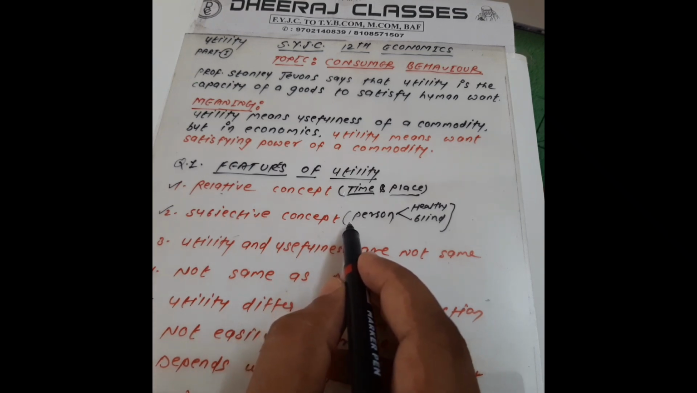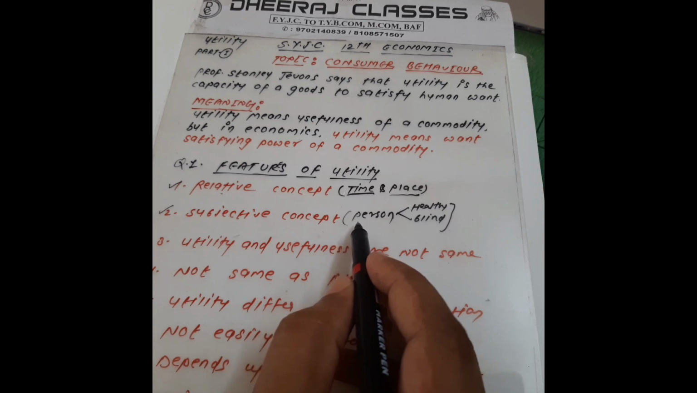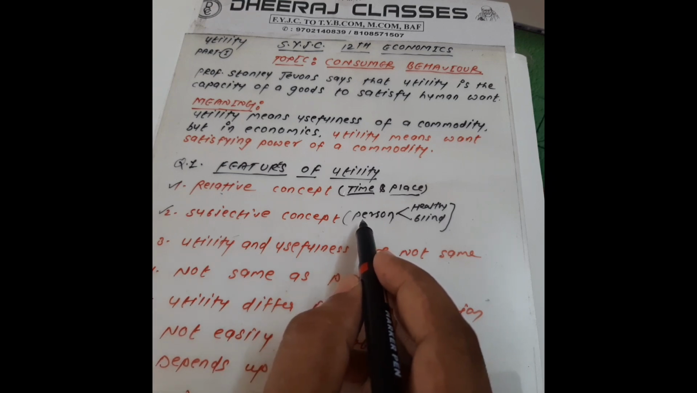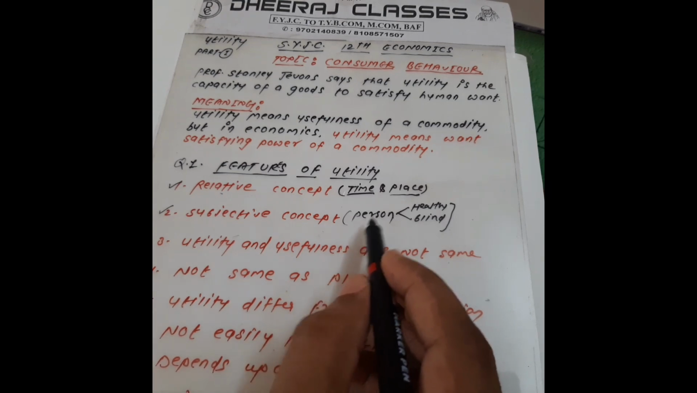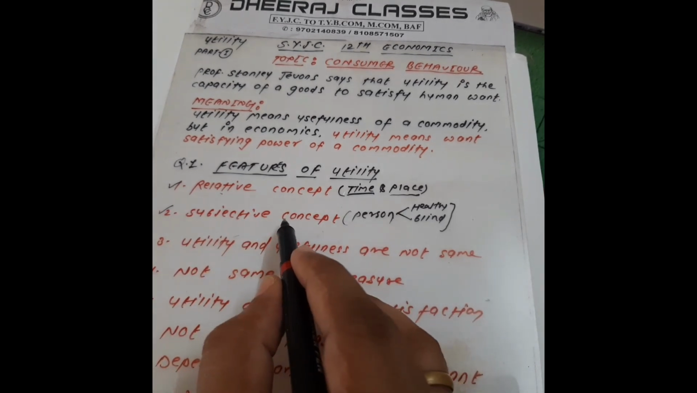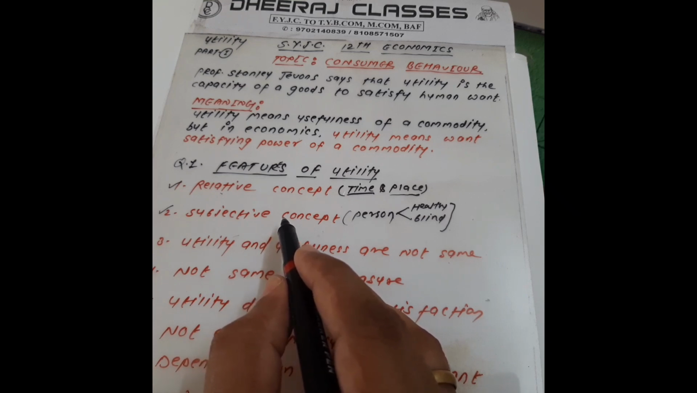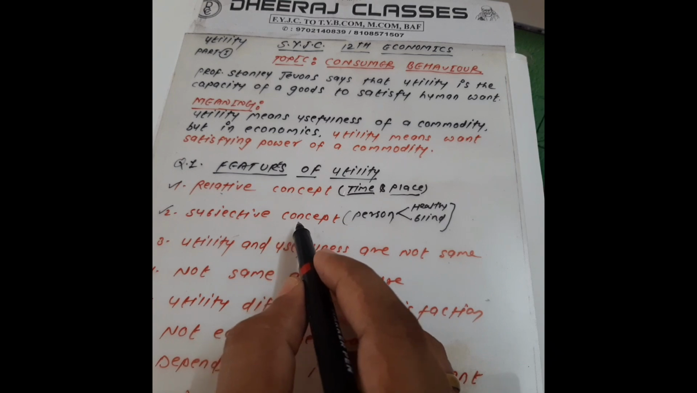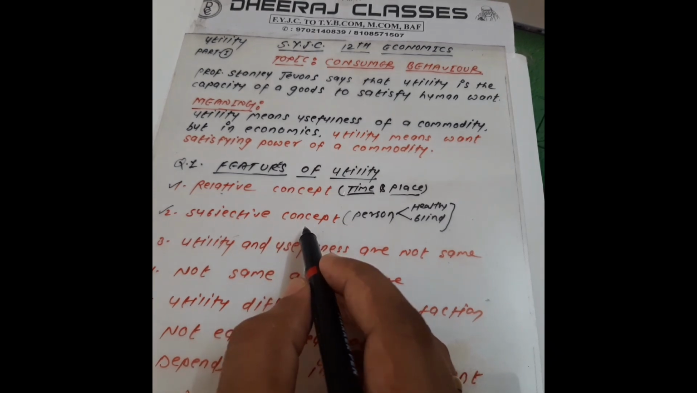Got it? And one more example, my dear student: the utility of a book is greater for an educated person than for an illiterate person. This is also an example of a subjective concept, because an educated person will get more satisfaction and more utility from books. And if there is an illiterate person, that person will not get any satisfaction from the book.